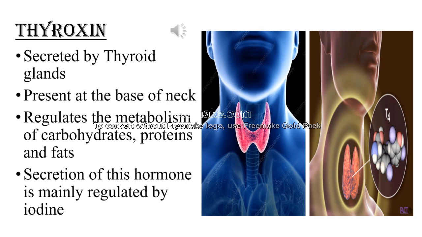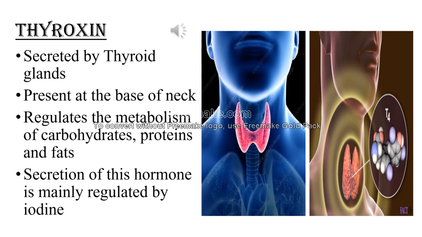So the next hormone that we are studying is thyroxine. This thyroxine is secreted by the thyroid gland. In the picture you can make out where exactly this thyroid is present. It is exactly at the base of the neck. What is the function of this thyroxine? It regulates the metabolism of carbohydrates, proteins, and fats. Secretion of this hormone is mainly regulated by iodine.